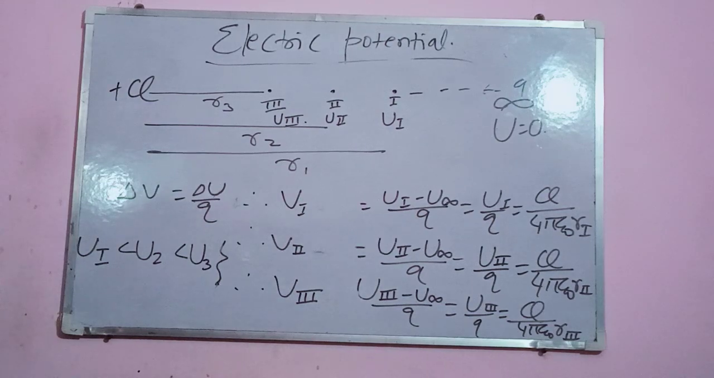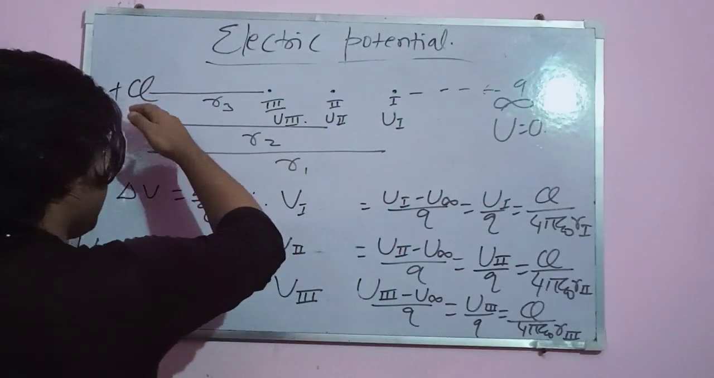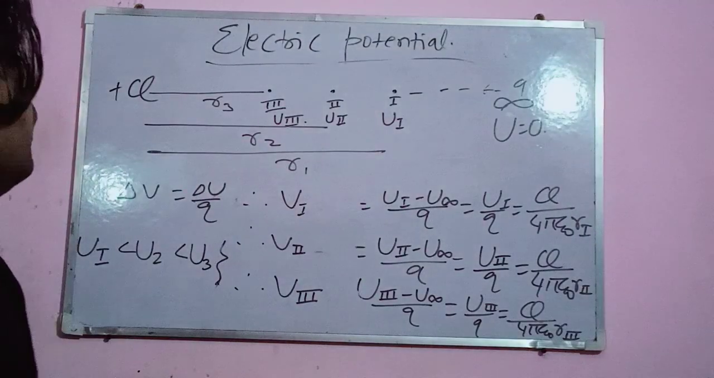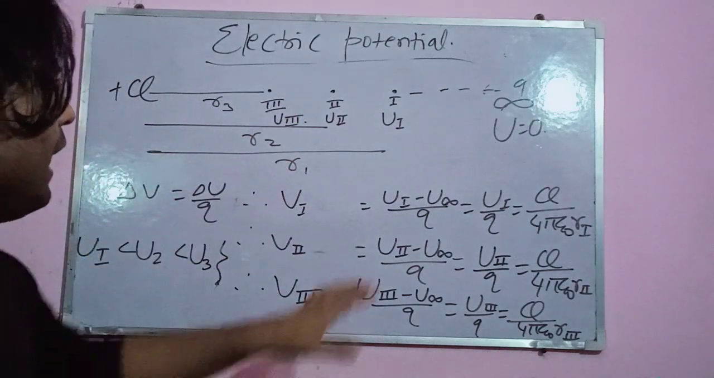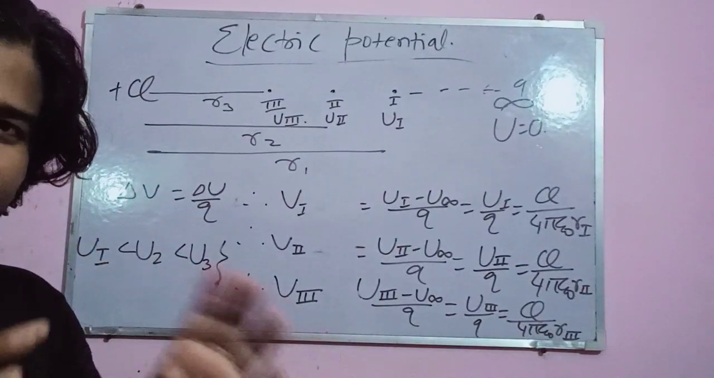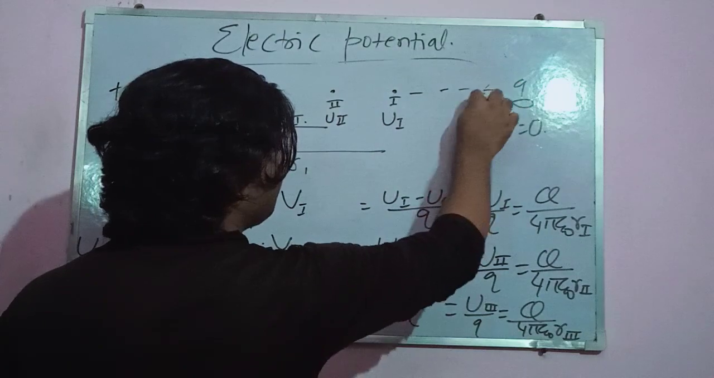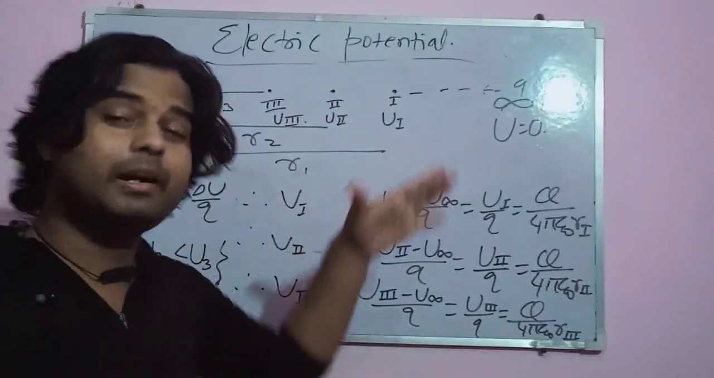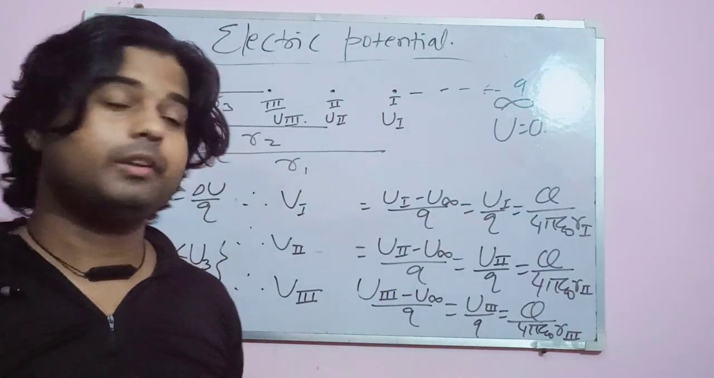Means once this charge starts traveling from here towards the plus Q, it requires a definite amount of energy at each and every place in the path. Each and every place in its path requires some particular amount of potential energy for this Q to pass through that point. If this Q does not have that much energy to pass through this point, then it will not pass through that point. It will stop.